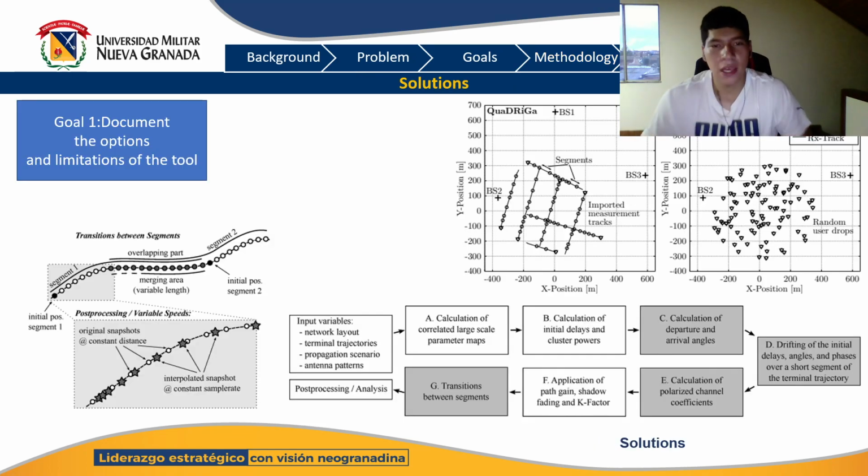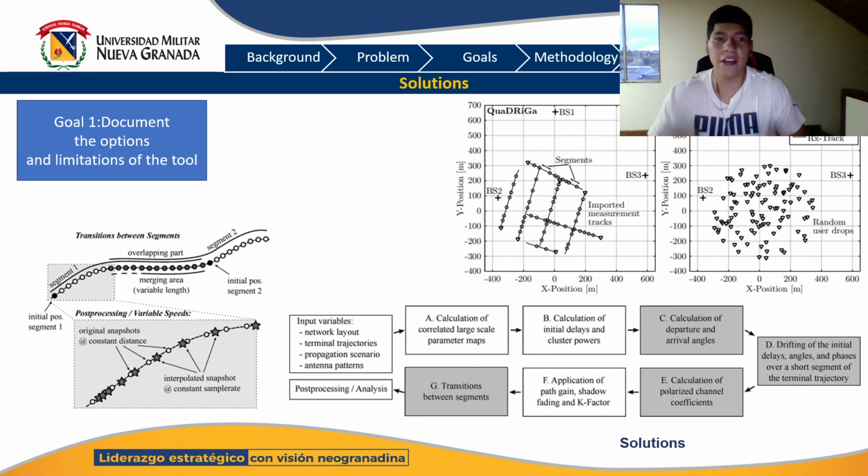Finally, these are the solutions that I have used from the articles I mentioned before. The first goal is to document the optional limitations of the tool. As we can see in the images, I have Quadriga and 3GPP 3D. This is a comparison between these two simulation tools, how they make the measurements of all the simulations, and what the differences are.